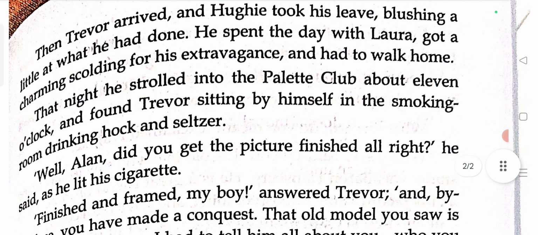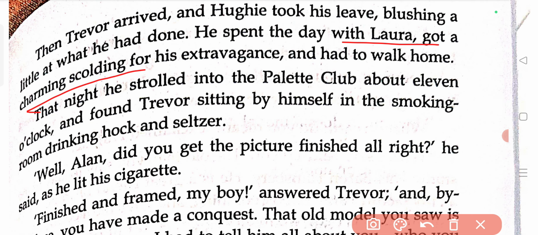That is why Laura gave him a mild, charming scolding. For what? For his extravagance, and he had to walk home. Definitely, he was not left with enough money to hire a cab, a horse driven carriage. So definitely, they had to walk home, till his home. Now, let us come to the next paragraph.